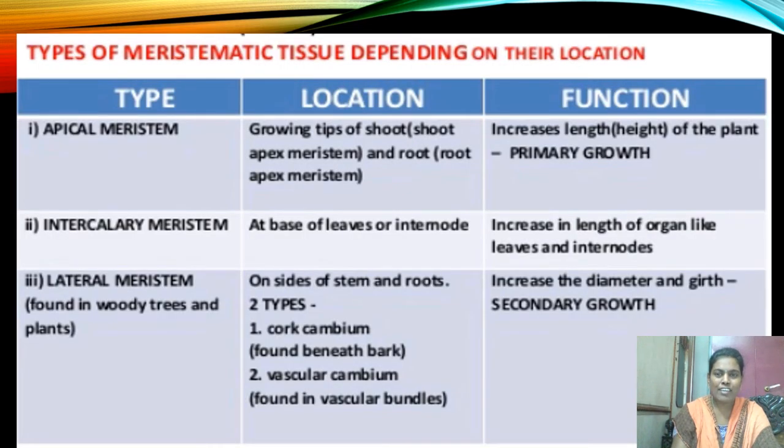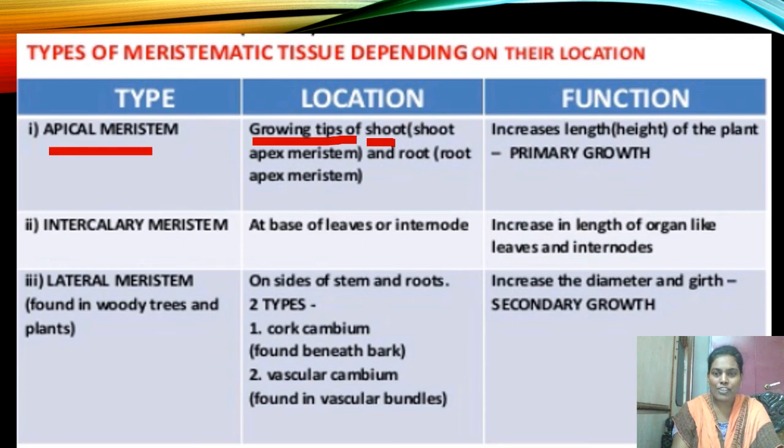Now let us see the function of each and every meristematic tissue here. What is the first type of meristematic tissue? It is apical meristem. Where do we find the apical meristem? What is its location? We find this type of apical meristem in the growing tips of shoot. Shoot means stem and root.